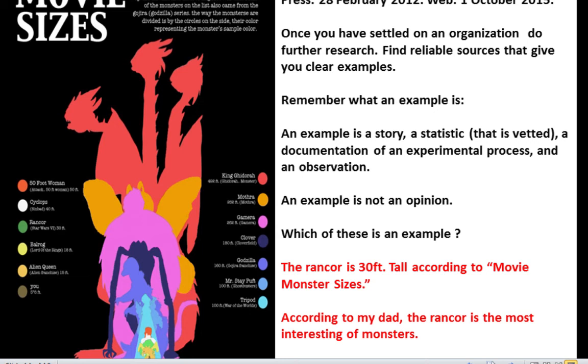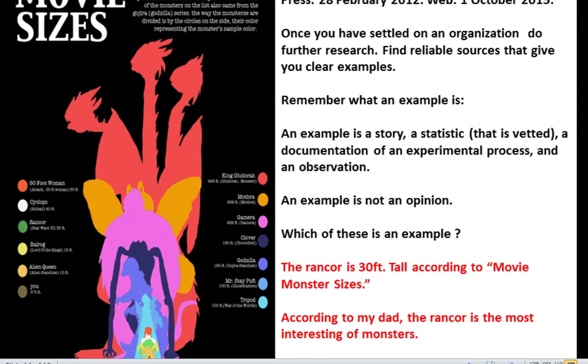Which of these is an example, a true example? And if you said the first sentence, you are correct because it's data. Despite the typo there, that should be lowercase. Yay, this is something you always need to look for. Self-correct on phones, self-correct on email, and PowerPoint will often cause you to make errors, and that's what happened here. This is an actual example, though, because we have this measurement and we have a source.